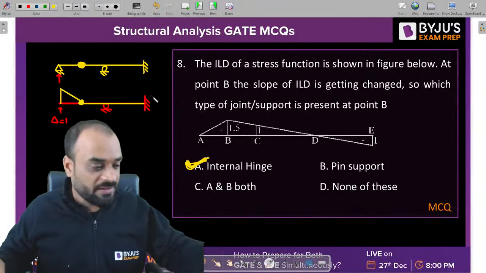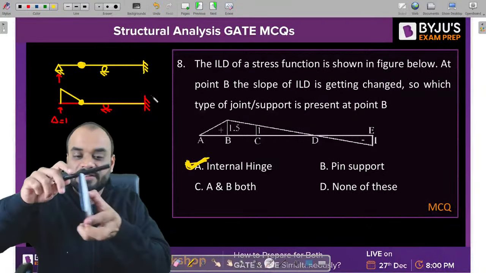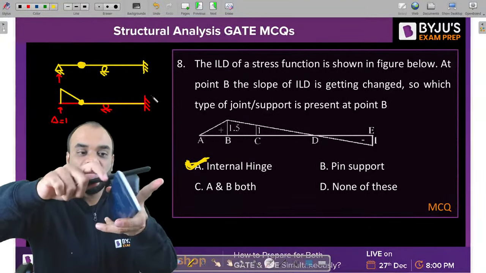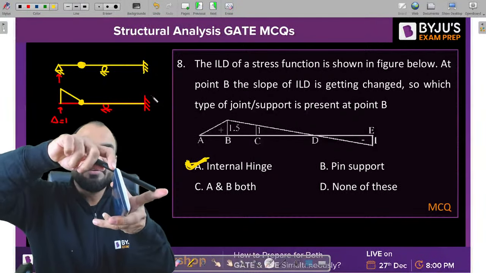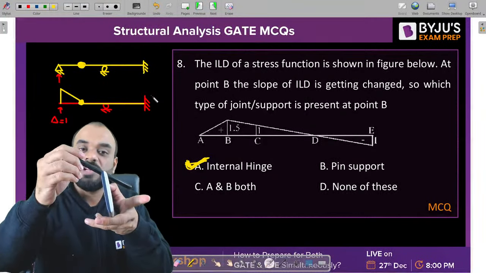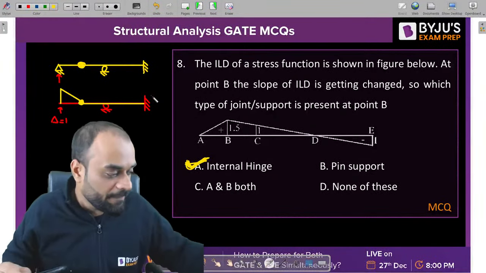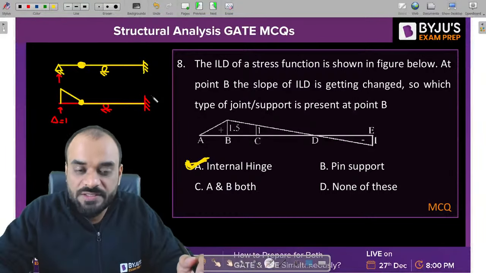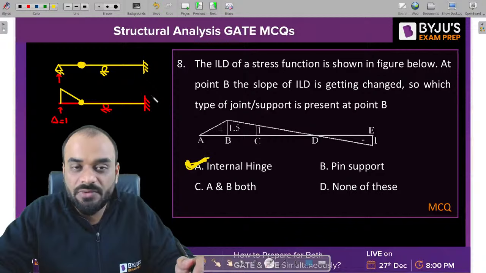It is placed like this. Are you getting a point? So the member will have the same slope. If this particular portion bends in this way, similarly this particular portion will have the same slope value. Getting a point? Now I will tell you one question which is related to this concept, and we'll get the answer.